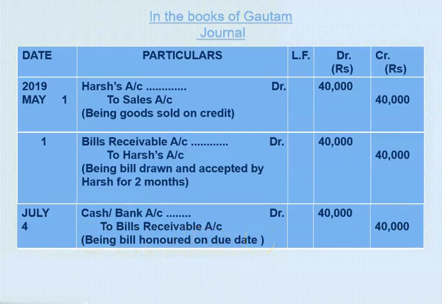So these are the 3 journal entries that we have passed: goods sold, bill drawn and accepted, and bill is honored on due date in the books of drawer. Now let us see journal entries in the books of drawee here. In the books of drawee, Harsh.